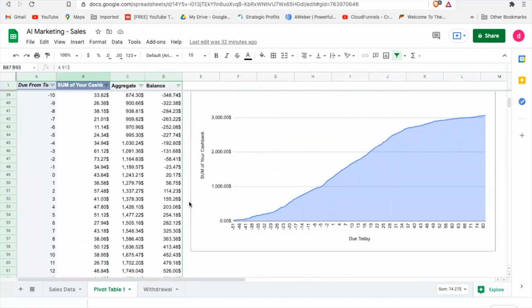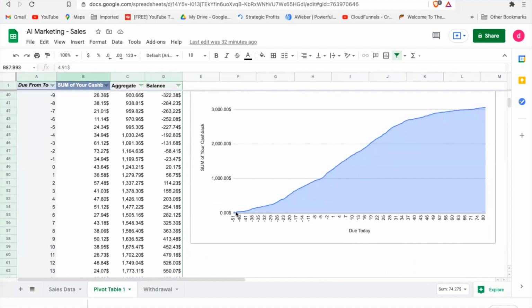Now coming to the last point I was mentioning. Look at the first $1,000 which I have earned. When you look at the entire data, it took me about 52 days, or 51 days from here, and then 19 days plus, because this is the first time you receive cashback only after 19 days. So that is why it took me 63 days. But from here on, you see that the 2000 amount I will be receiving by the 19th day itself. From today, it will take only 19 days to get me that much amount.